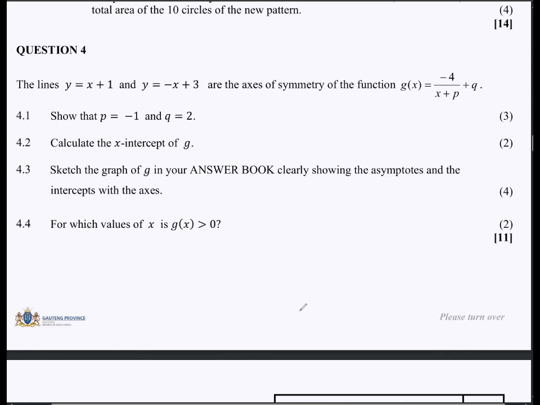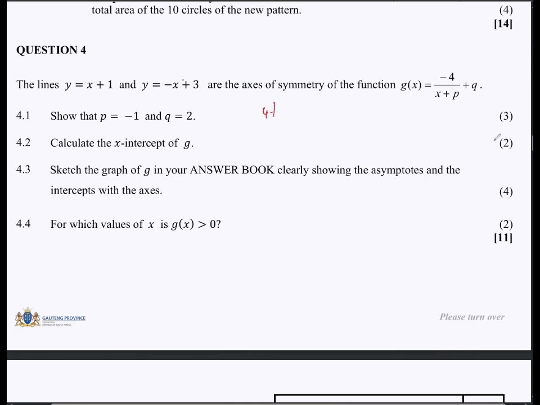So how are we going to show that? We already know this. So what we can do is we know that the axes of symmetry will intersect, and they intersect where we have the asymptotes, right? So in order to calculate that, this is what we're going to do. We can equate these ones here because they will have a point of intersection.